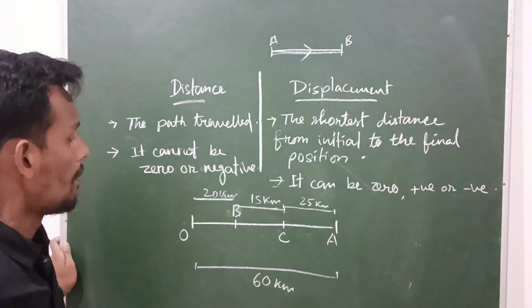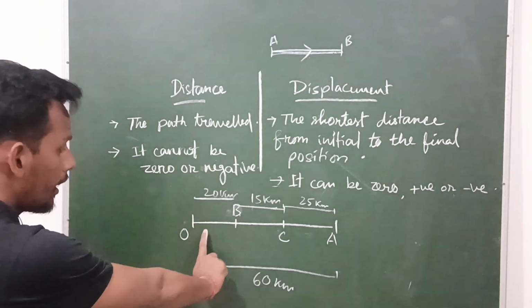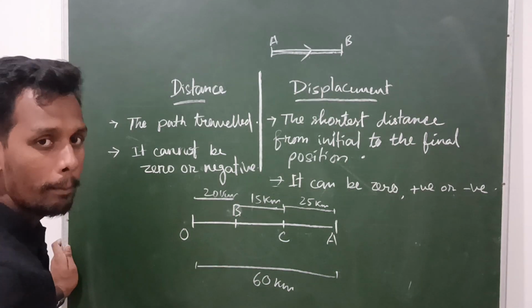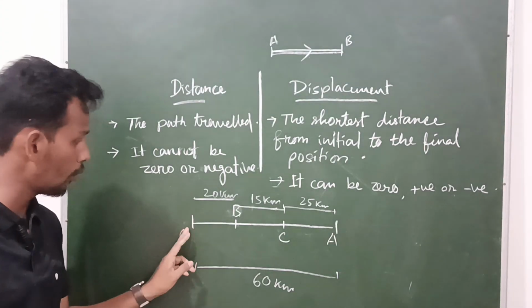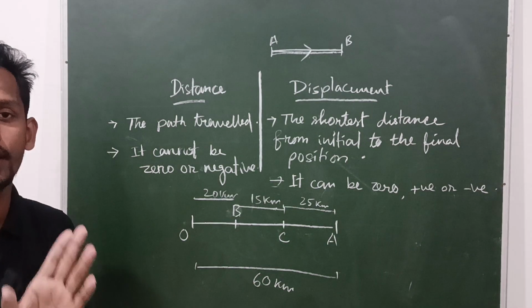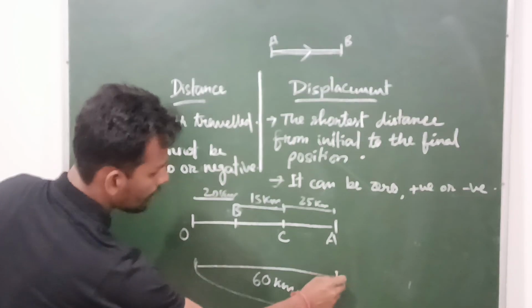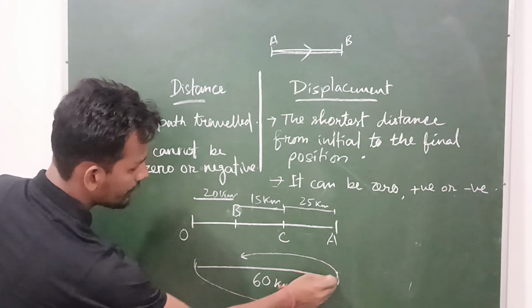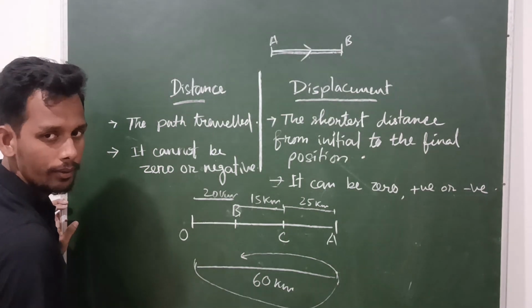Okay. Now you have to move from O to B, but your path will be, first you have to move from O to A, then from A to B. So how much distance have you covered? From O to A, 60 kilometers. Again you are moving from A to B, so 60 plus 40, 100 kilometers.